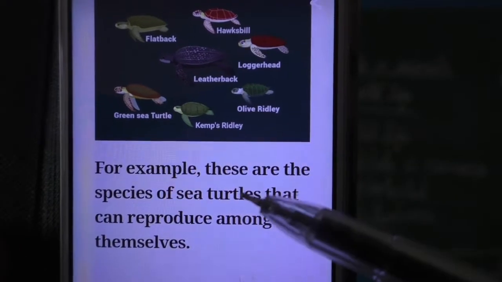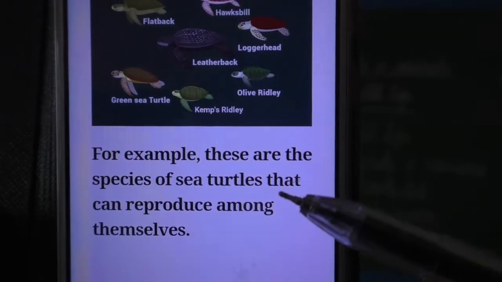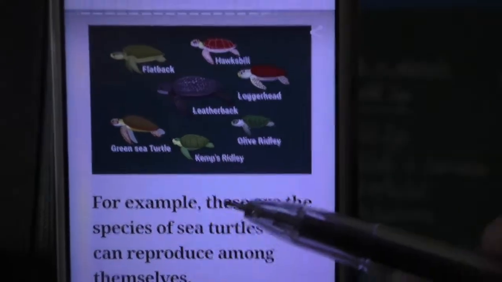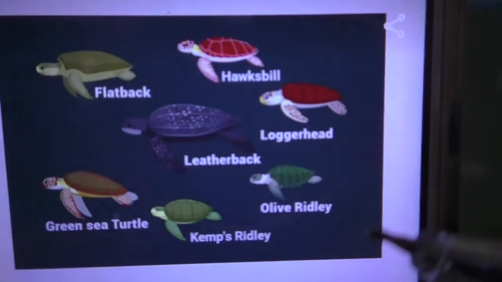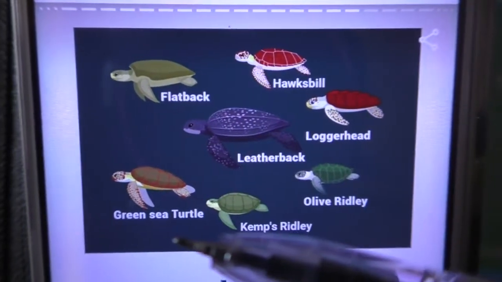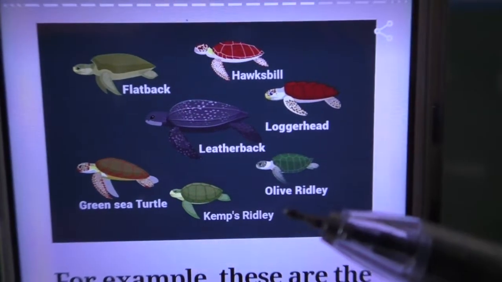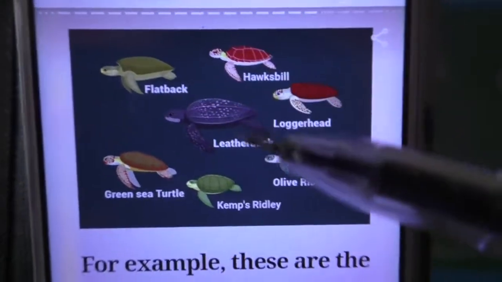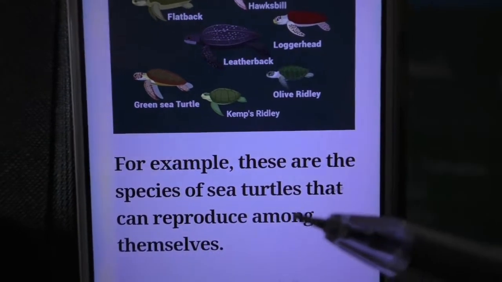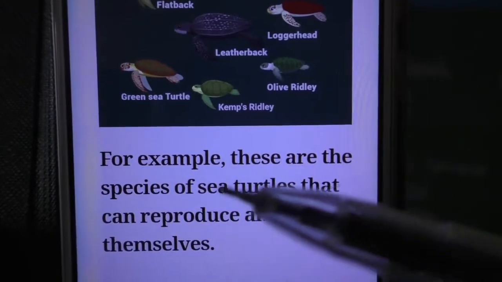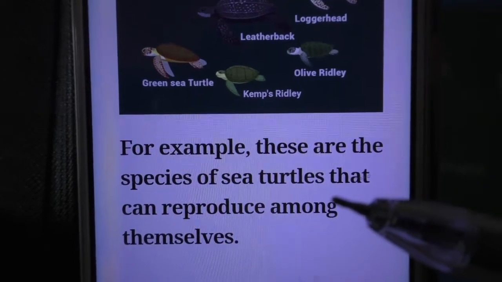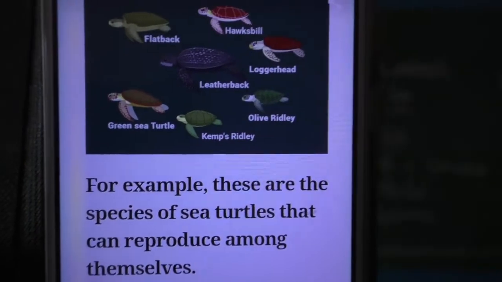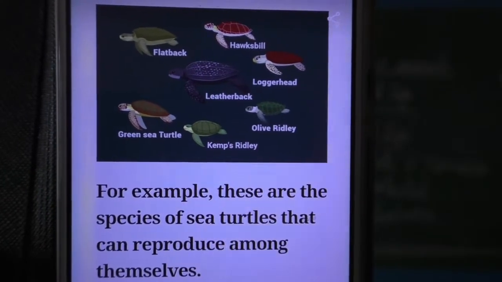See, for example, these are the sea turtles. There are different varieties of sea turtles: green sea turtle, Kemp's ridley, olive ridley, leatherback, but they can reproduce among themselves, same species. These are the different kinds of sea turtles that can reproduce among themselves, that we call a species.